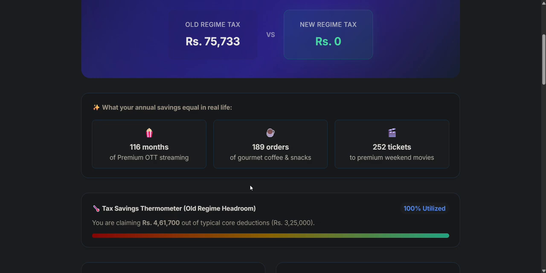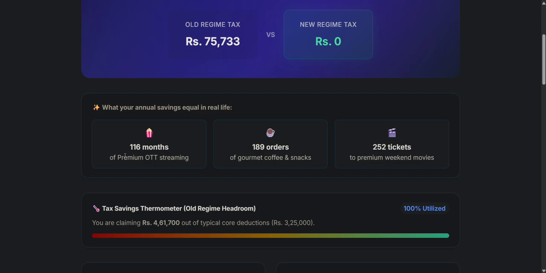In addition to that, I have added a few cool things here. If you ever thought, what could my savings actually translate to in terms of tangible value? This is exactly how your tax savings equate to monthly OTT subscriptions.